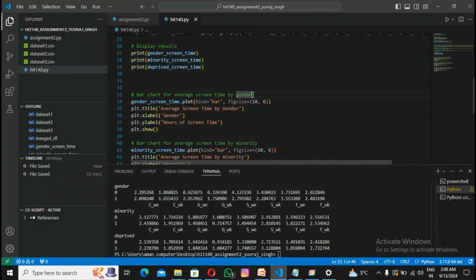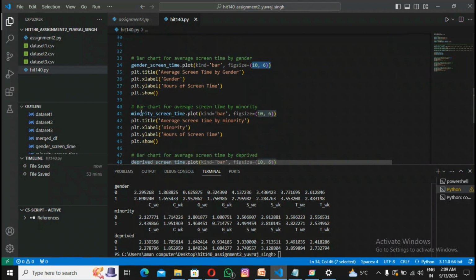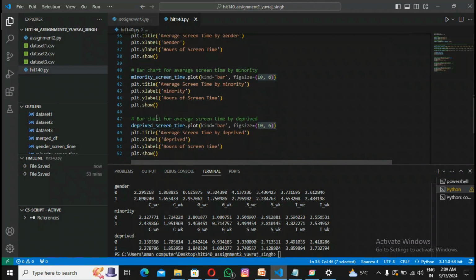Then here we are using a bar chart to visually represent our result. The meaning of this line is that we are going to plot a bar graph for the data frame gender_screen_time. Then after, we do the same with minority screen time and deprived screen time. So let's run the code.